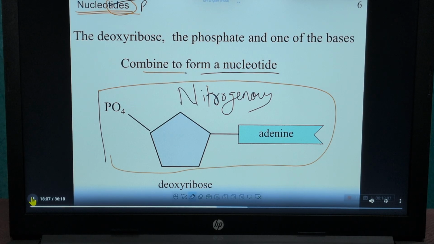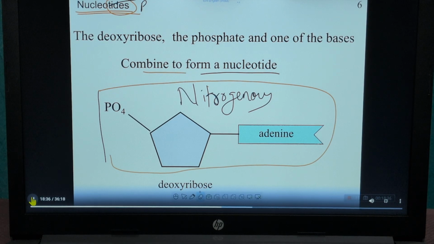One of the bases means from adenine, guanine, cytosine, thymine. From all these four, one organic base is present, attached with this deoxyribose. Then that whole structure we call a nucleotide.